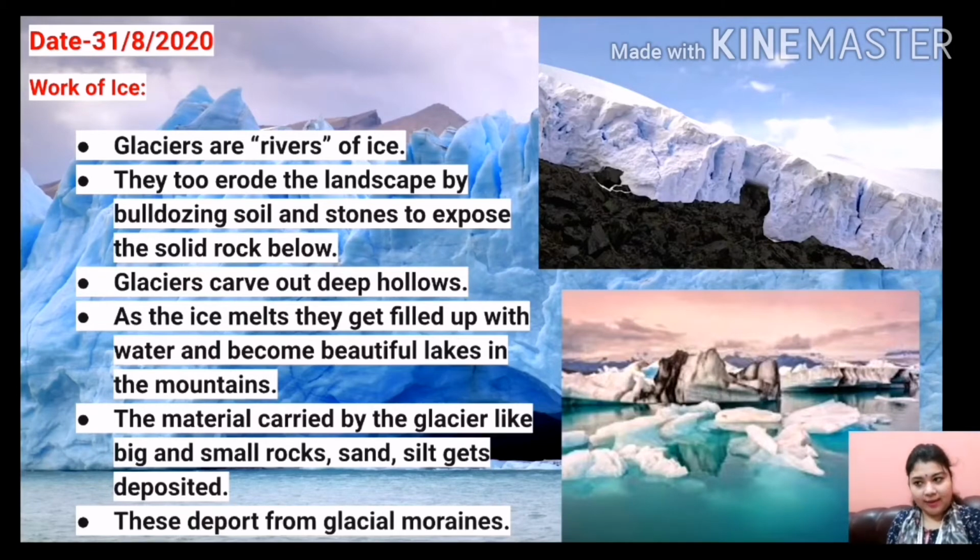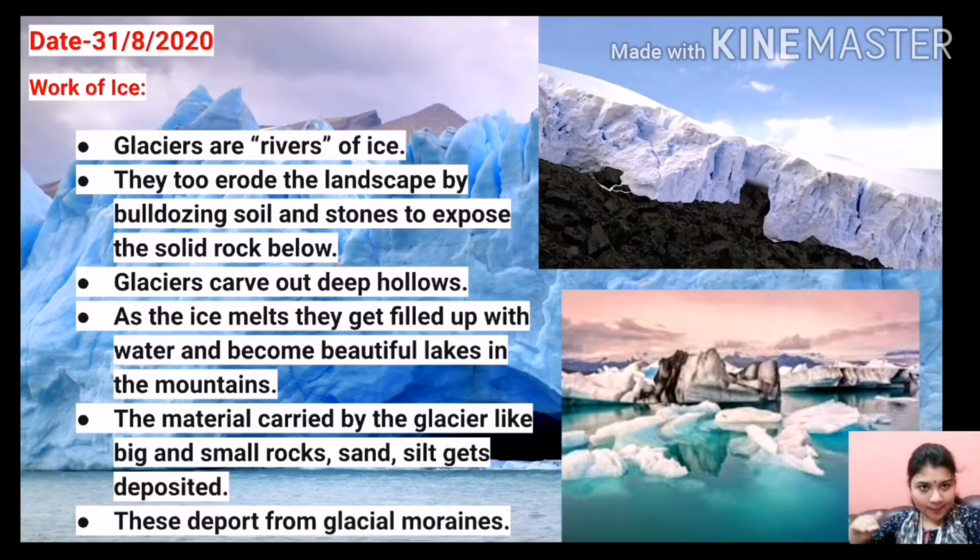You have known about the water river, isn't it? Now glaciers are the ice rivers, okay, so they too erode the landscape by bulldozing soil and stone to expose the solid rock below. These glaciers also carve deep hollows. So what happened with these icy rivers?